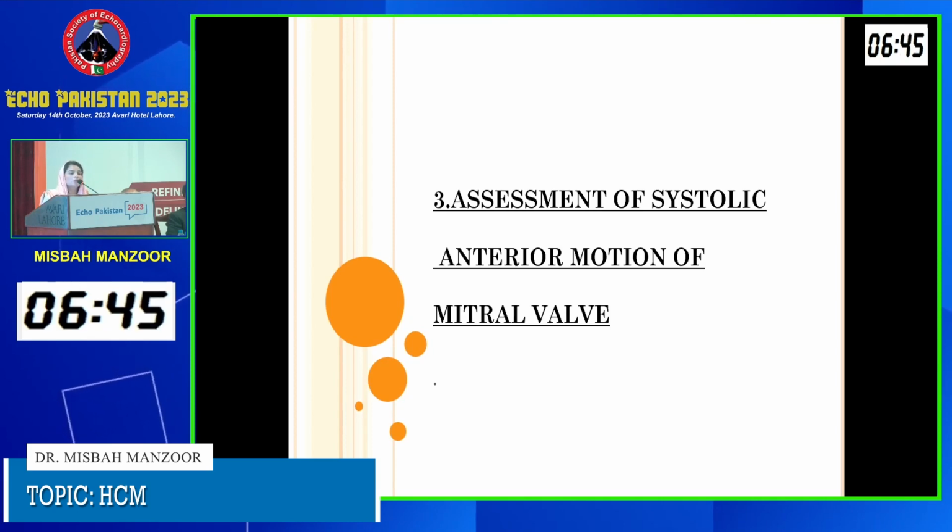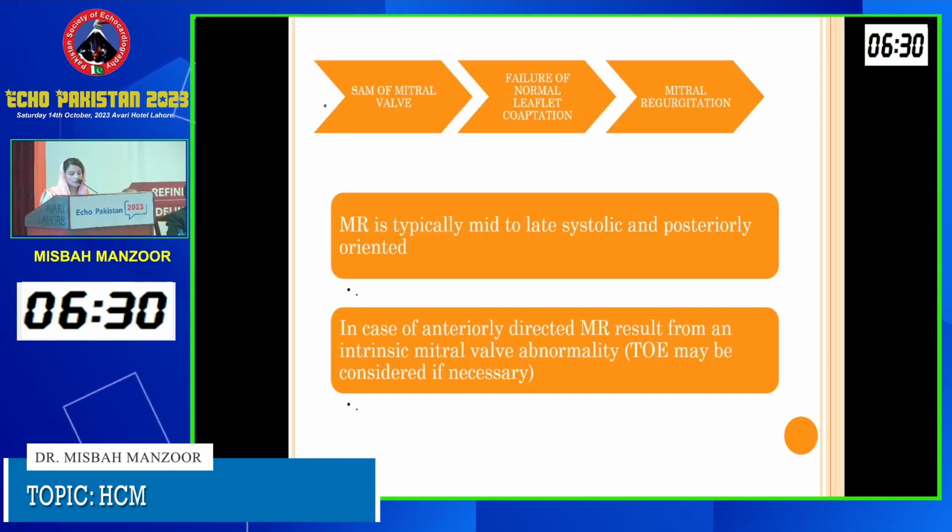And third, the most important and mostly ignored, is the presence of intrinsic morphological abnormalities of the mitral valve apparatus. These are the factors that contribute to the systolic anterior motion of the mitral valve leaflet. Whatever the pathology is, SAM of the mitral valve results in failure of coaptation of the leaflets, which will result in mitral regurgitation.